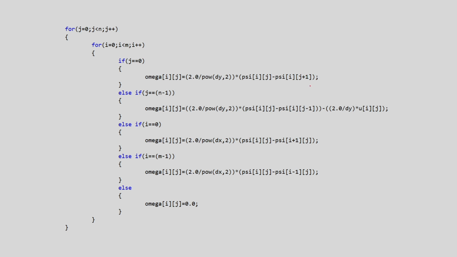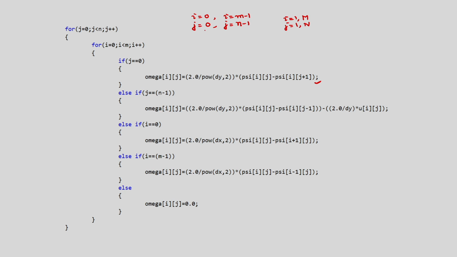And for omega, whatever boundary conditions we have derived today, those we are writing here, and before starting the solution we are applying the boundary conditions from the u and psi boundary conditions. You remember we are starting from j equal to 0 to j equal to n minus 1, and i equal to 0 to i equal to m minus 1, because during the derivation we have written i equal to 1 to m and j equal to 1 to n.